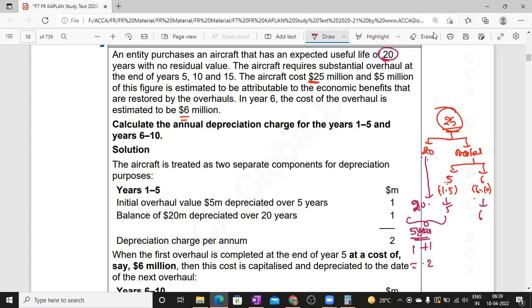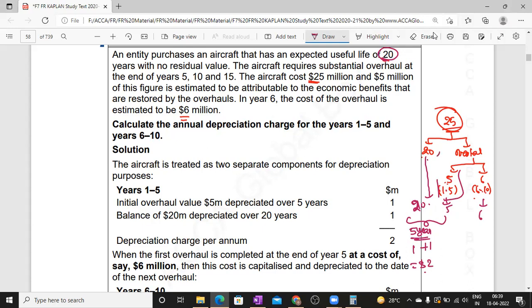So $2 million is the amount of depreciation. But from the sixth year onwards, there is no depreciation on this component. We have depreciation on the other component only, and this amount will continue till the 20th year.